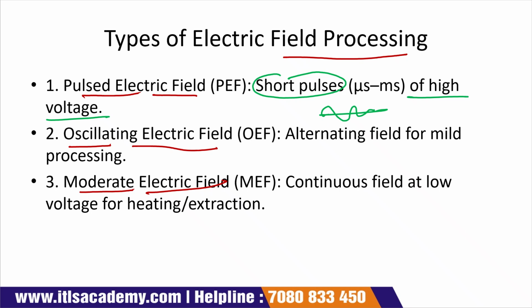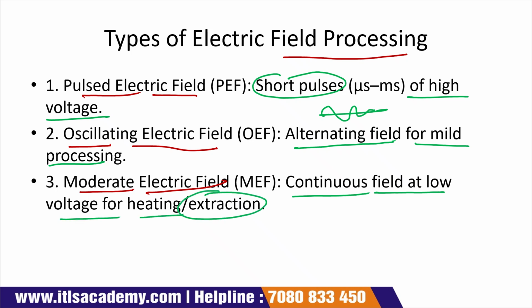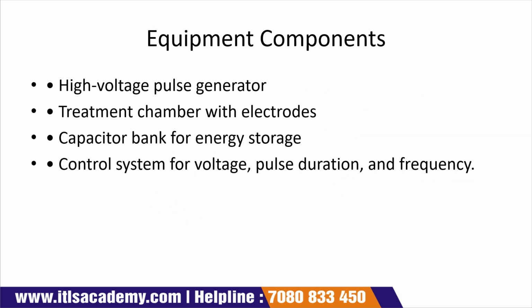And oscillating electric field is what? It is an alternating field for mild processing. We use an alternating field with very mild processing. Moderate electric field is a continuous field at low voltage for heating and extraction.